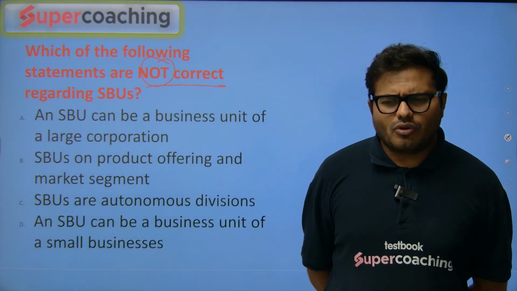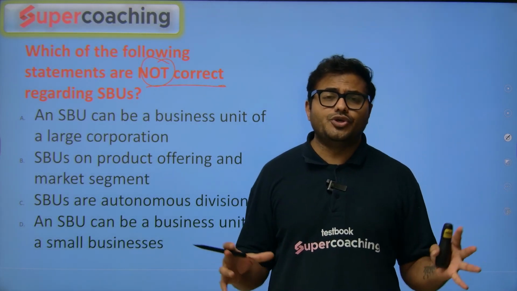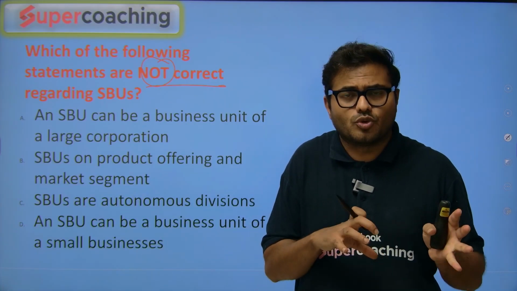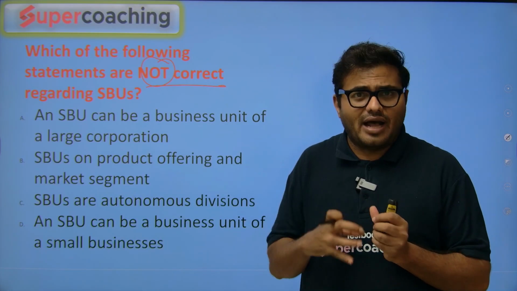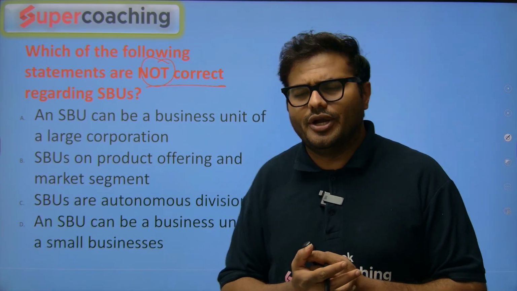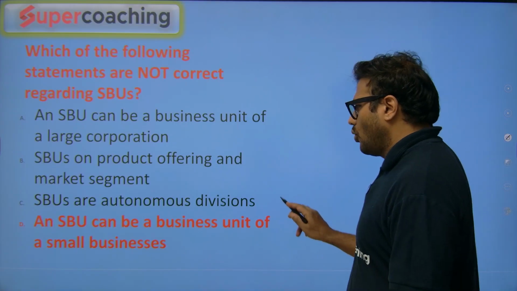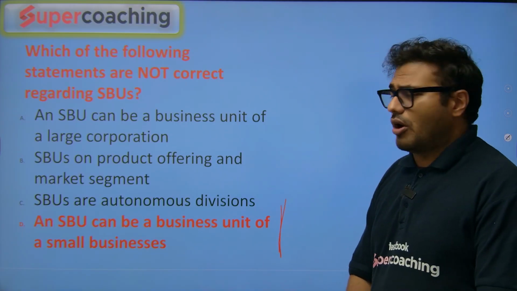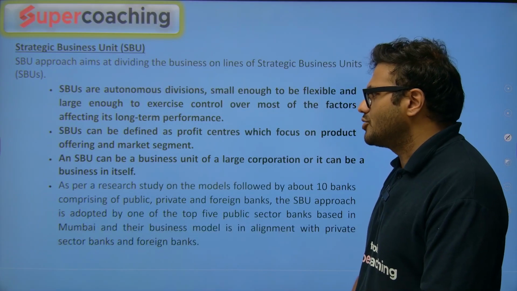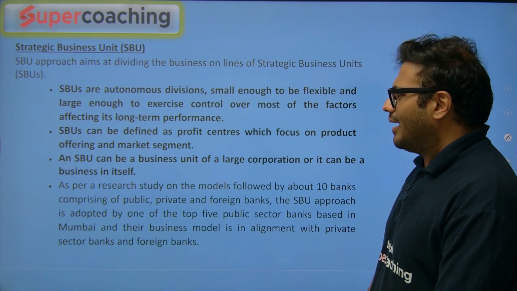Look here, if your organization is very huge, very big, so strategically you will create some departments who can handle some important tasks, some important things, and for that reason we have this strategic business unit. So yes, not correct. So last statement, D statement, is not correct. Rest of the statements are absolutely correct. So yes, D is the answer of this question.